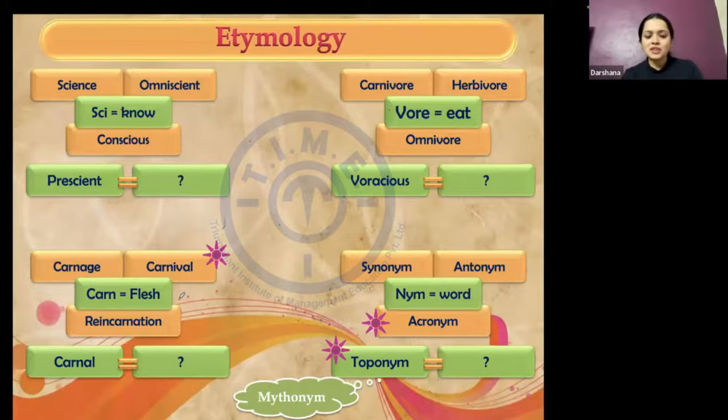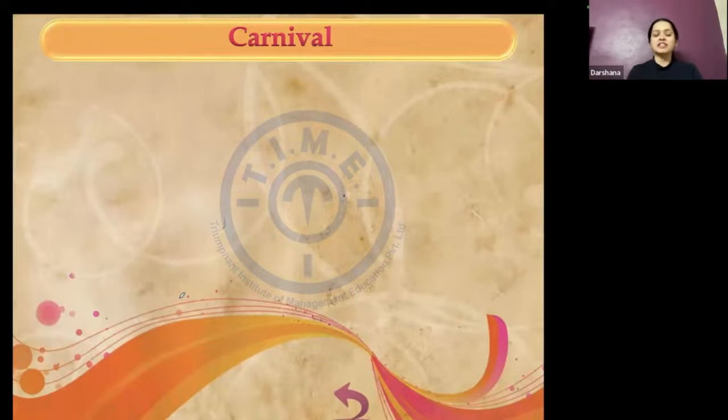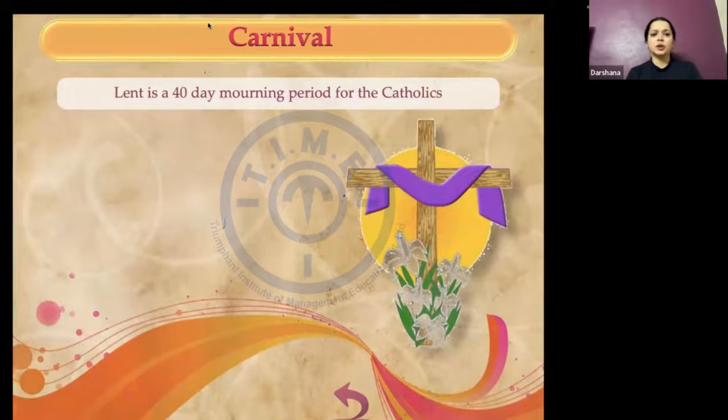Absolutely right. So let us look at carnival, when we were saying, how do we come at identifying that as a word? What is the origin of the word carnival? Let's first understand that. When I say carnival and you all said it's a flesh eating festival, I think you must be aware of the 40-day Lent period in Christianity, a 40-day mourning period for the Catholics. When they are mourning, they do not eat meat, and they would have this carnival just before it where they would feast on flesh.